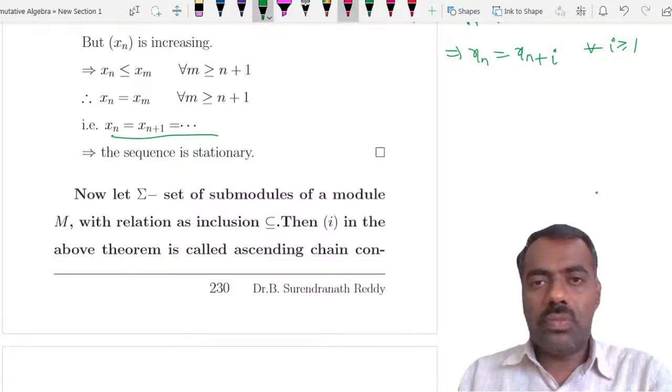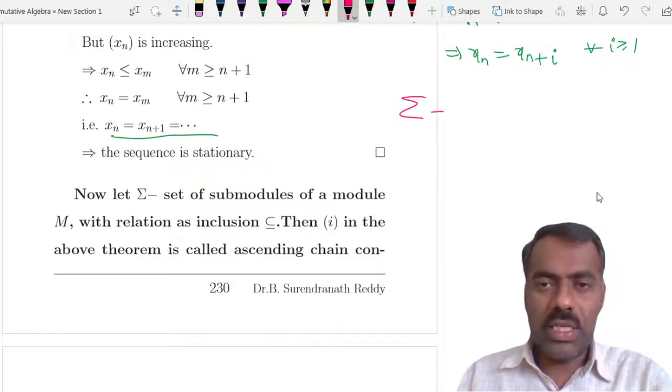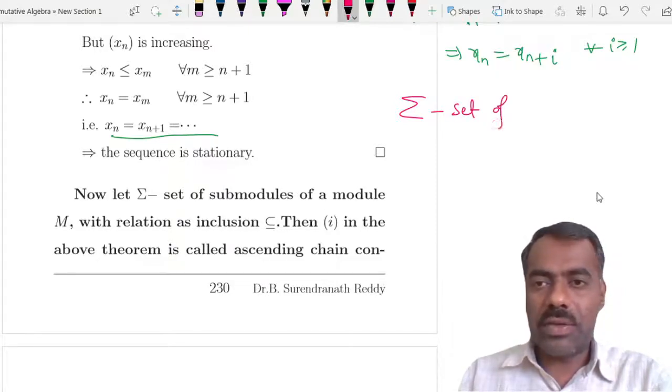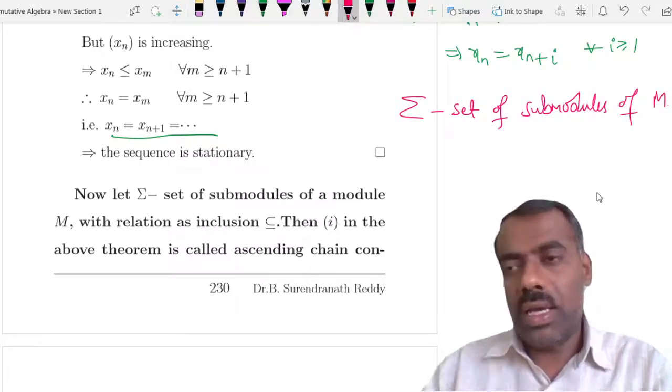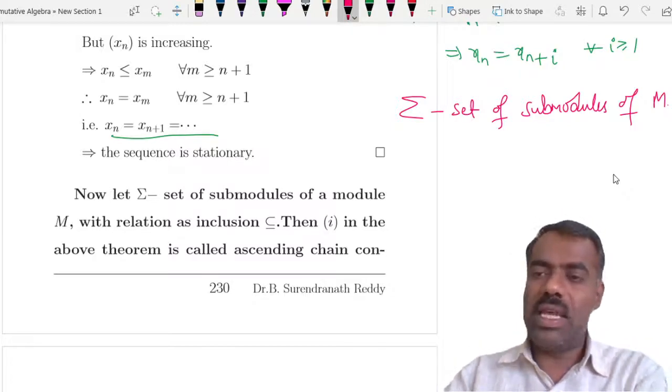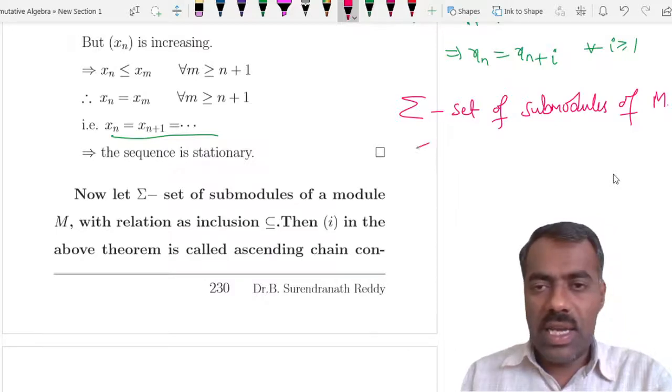For that, now you take this sigma. Instead of taking any poset, you take the elements to be the set of submodules of M, where A is a ring and M is an A-module. Then consider this as the set of all submodules, and the order is nothing but simply inclusion.